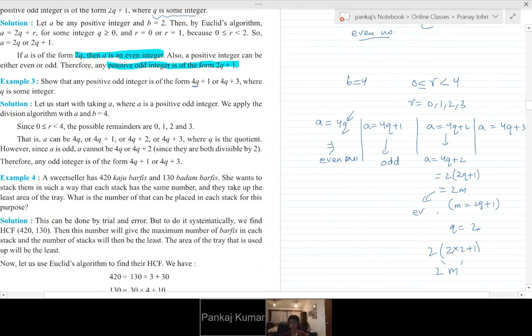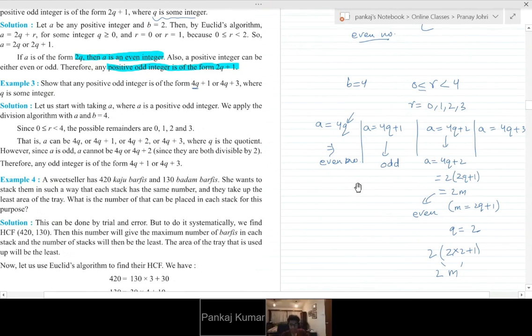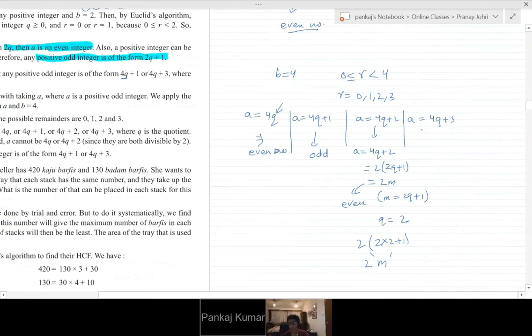Again, this is an even number. Why can't we just prove that 4q plus 2 is an even number because it's one more than 4q plus 1? Yes, consecutive, that's quite possible. But in questions where we have more than that, you'll get another question, and in that we need to use this taking common. I'm just giving you basic practice here. That's quite possible.